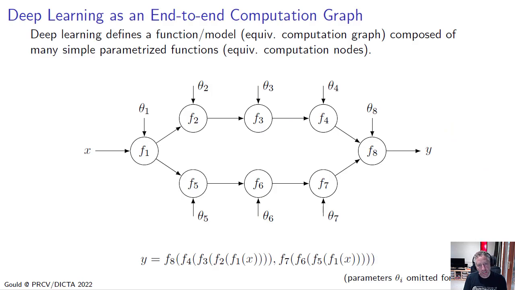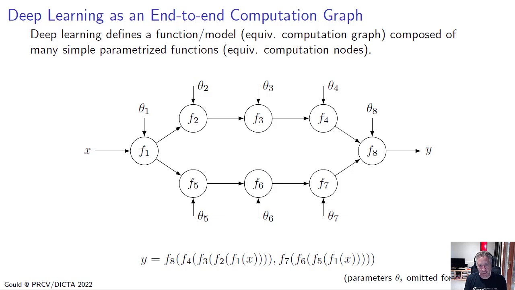All right, so let's switch gears a little bit and talk about deep learning. The way I like to think about deep learning is as defining a function or a model in terms of a set of smaller, simpler parametrized functions. So our model is composed of these very, very simple parametrized functions. You can think of the model as being defined by a computation graph, and these simple parametrized functions within the model as being nodes within the graph.